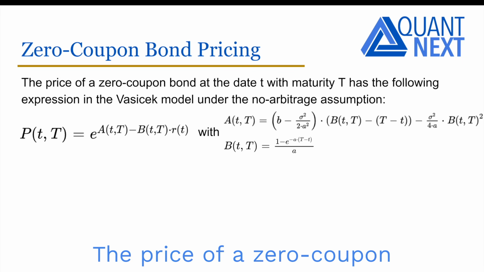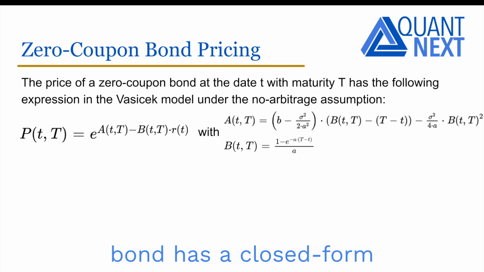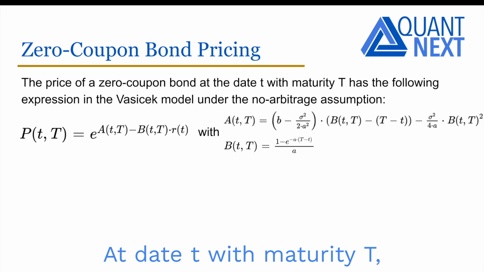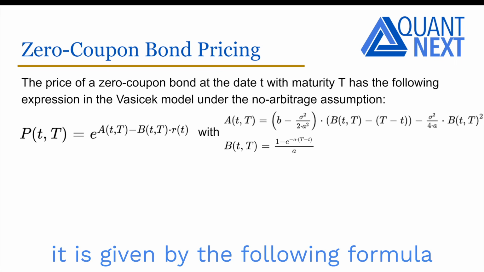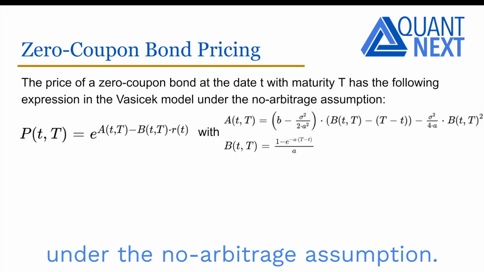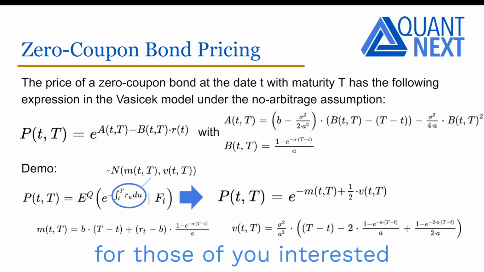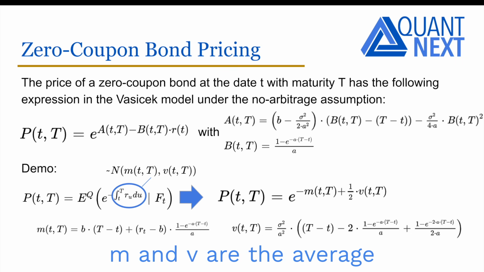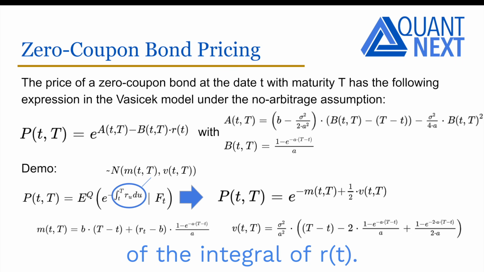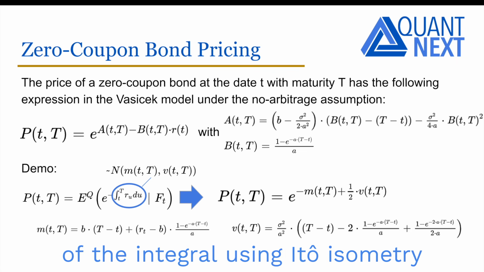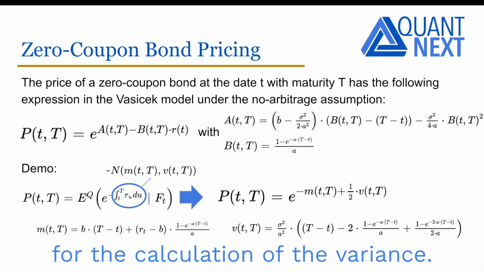The price of a zero-coupon bond has a closed-form formula in the Vasicek model. At date t with maturity capital T, it is given by the following formula under the no-arbitrage assumption. Here is a demonstration for those of you interested in the maths. M and V are the average and the variance of the integral of R_t. They can be directly calculated from the expression of the integral, using Ito isometry for the calculation of the variance.